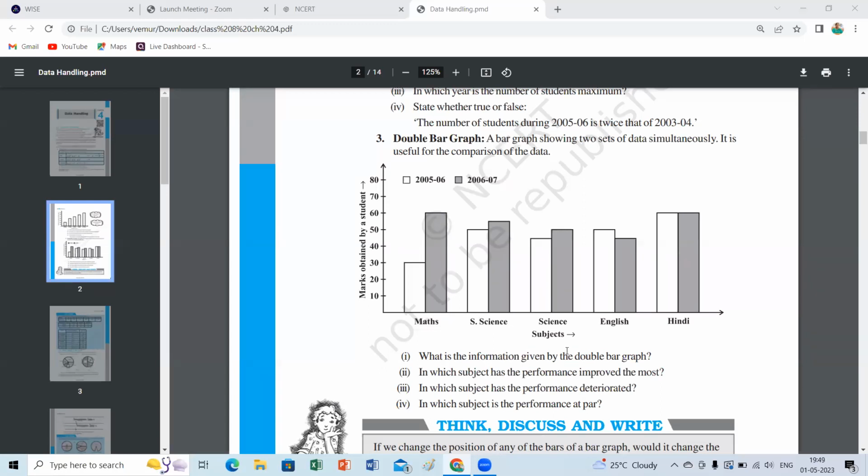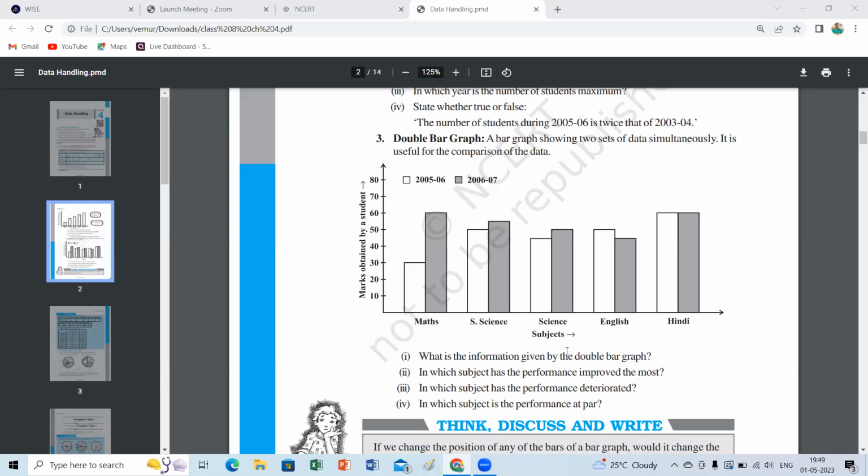And next one is, in which subject is the performance at par? Ma'am, is it Hindi? Yes. What is the meaning of at par? Means equal. Yes, absolutely, it's equal.